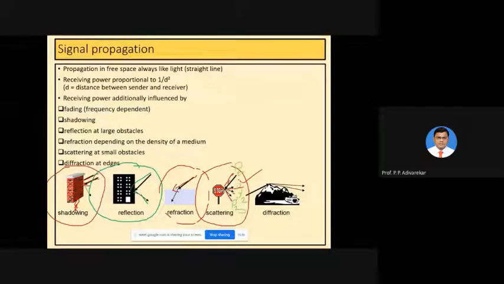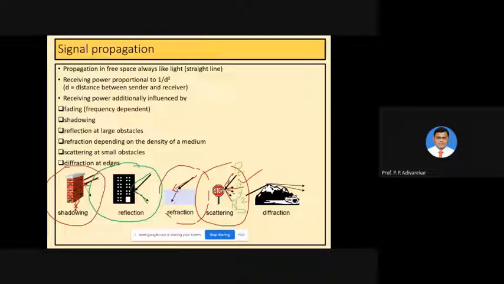The original signal has the power Pt, and P1, P2 and P3 will always have lesser power compared to the original signal Pt. So this is called scattering.